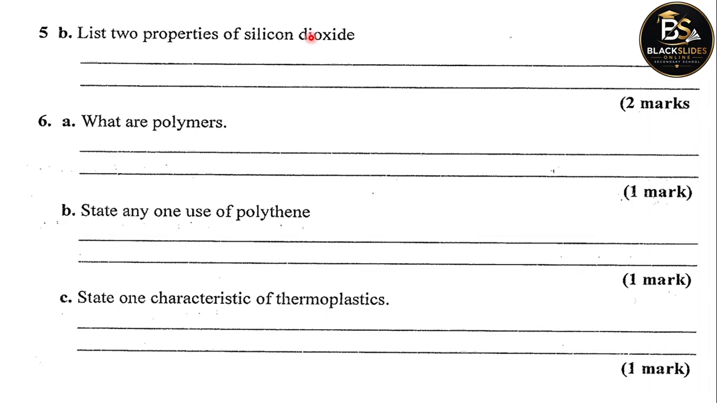If you try to break sand, it's very hard to do so because of the substance called silicon dioxide. This is why when in your plate of rice, if there's sand in it, and you accidentally chew it between your teeth, you really feel that you're trying to break something hard. So that hard substance is due to silicon dioxide, which is found in sand. So we are asked to list 2 properties of silicon dioxide.